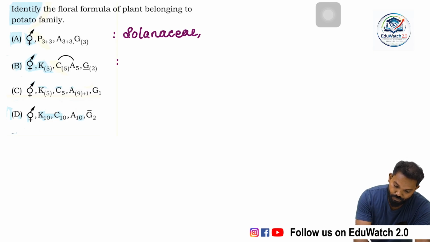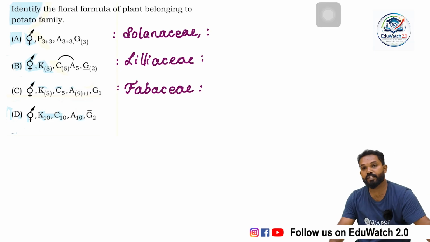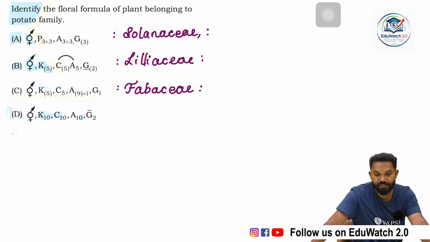Then the onion family or lily family is Liliaceae. The pulses family is Fabaceae. You have to study three families: Solanaceae, Liliaceae, and Fabaceae.